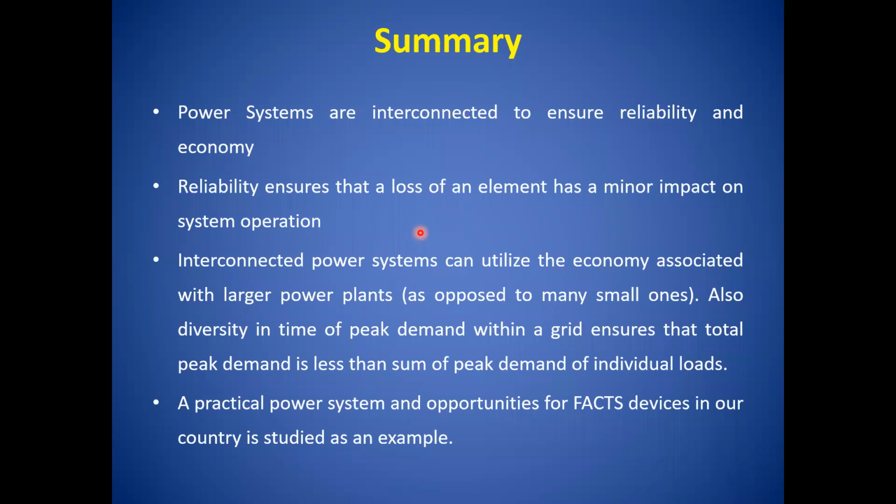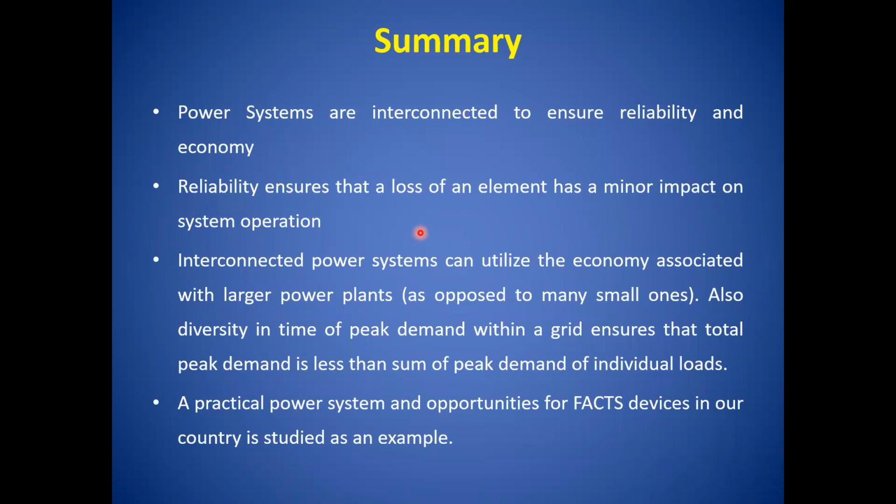But if you connect the different generating stations together, the power is going to be transmitted by the next nearby generating station, and it maintains the reliability and continuity of supply. At the same time, whatever the impact on the system, it is going to spread over the interconnected system, and we can observe less loss of power, or sometimes we never observe any loss of power or impact of the system at our user end, isn't it?